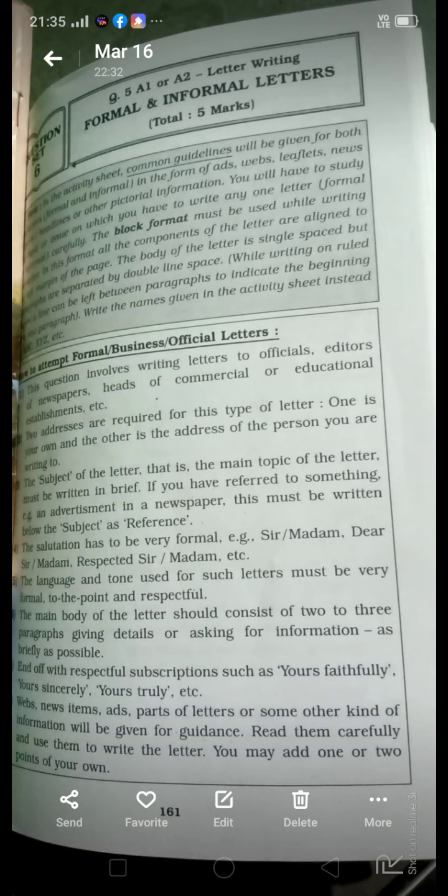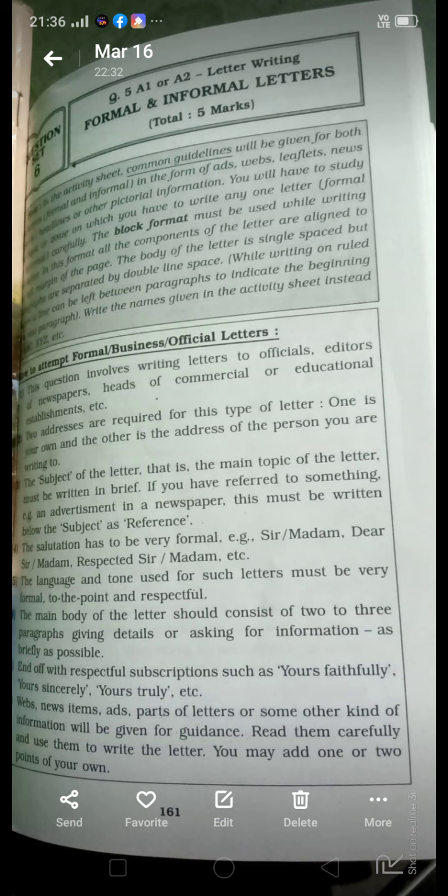Question number 5, A1 or A2. It is letter writing. A1 is a formal letter, A2 is an informal letter. You have to try any one, and it contains 5 marks. Some notes you have to keep in mind while writing the letter. Any means informal or formal letter.